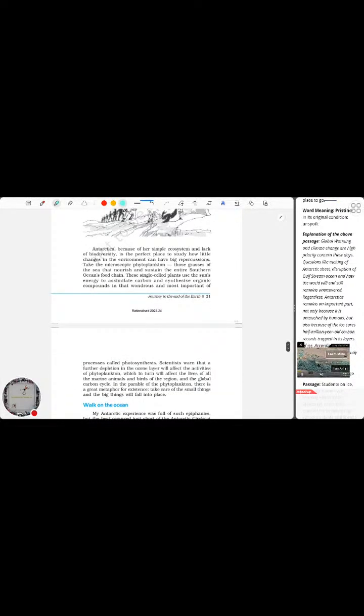Antarctica, because of her simple ecosystem and lack of biodiversity, is the perfect place to study how little changes in the environment can have big repercussions. So basically what they are saying is, it is having a very pure ecosystem and it is having no diversity at all, which means that there is no habitation either by plants or by animals, not by many animals.